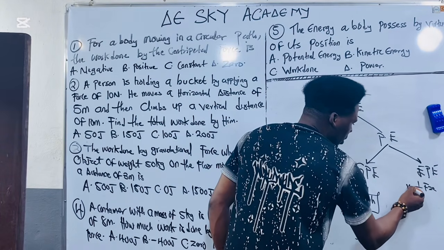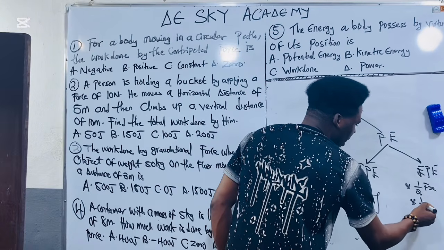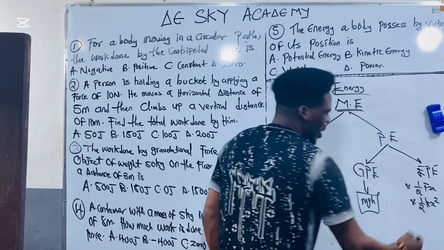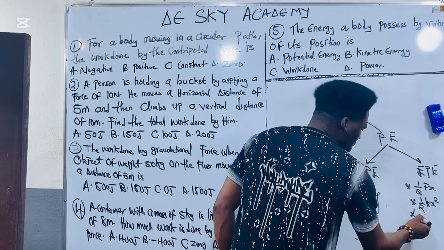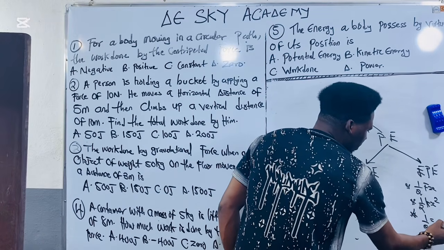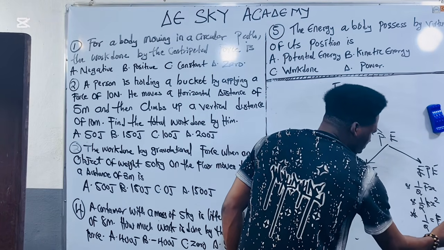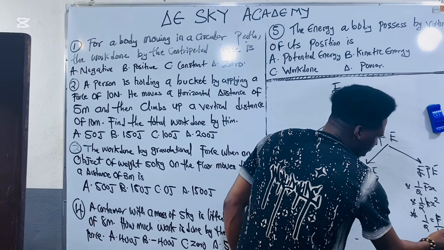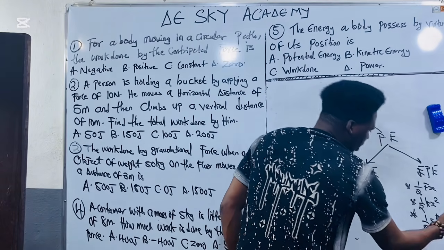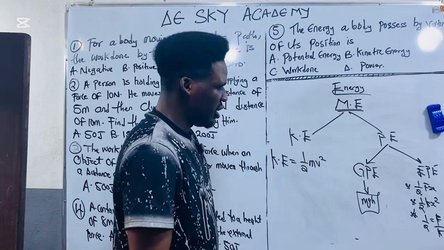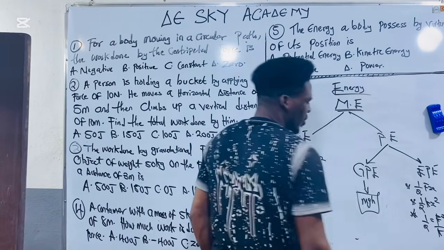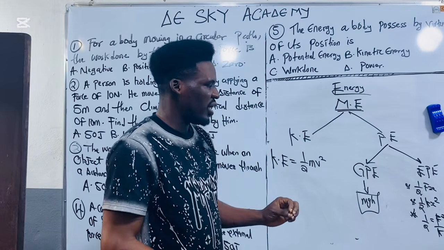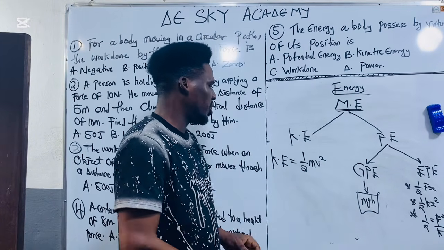Then you can also apply half kx squared, or half F squared over k. So these are different formats of applying elastic potential energy.